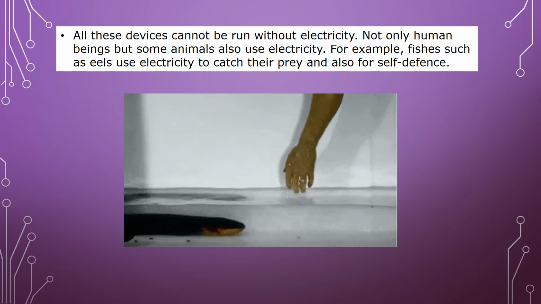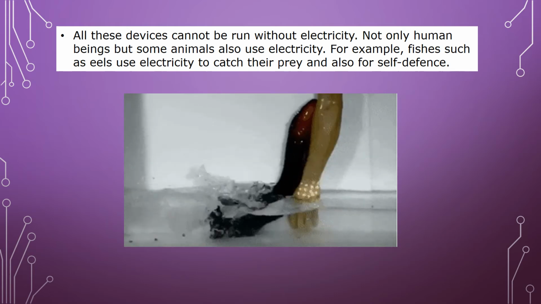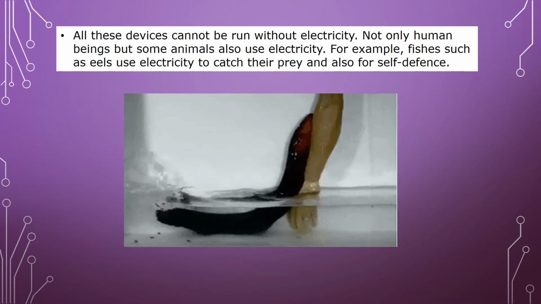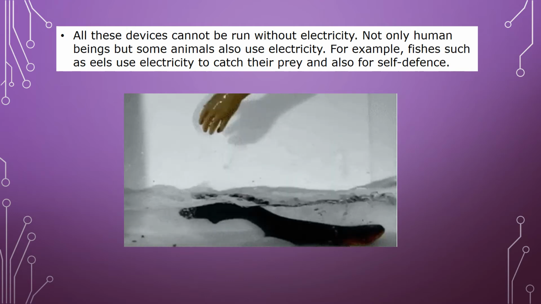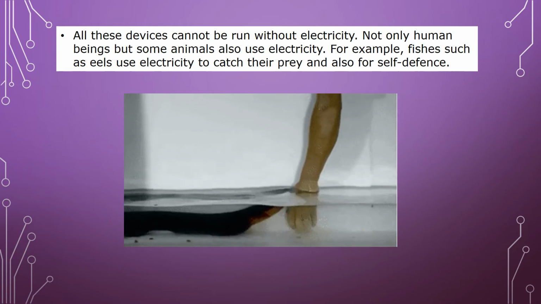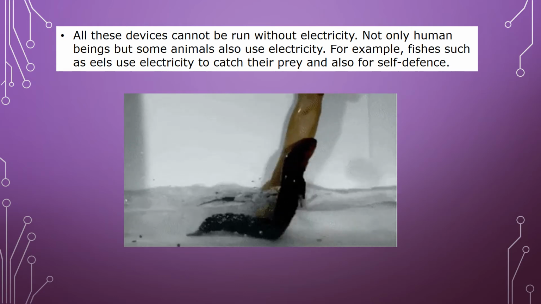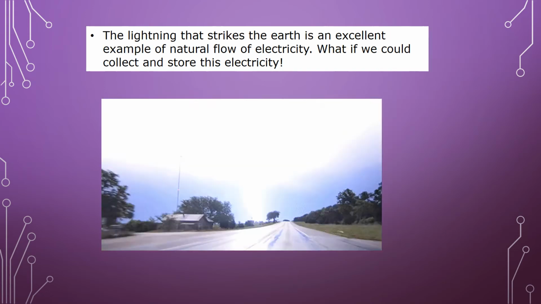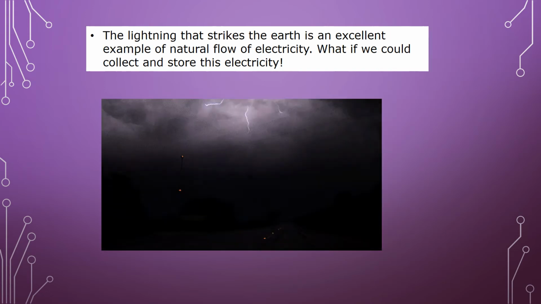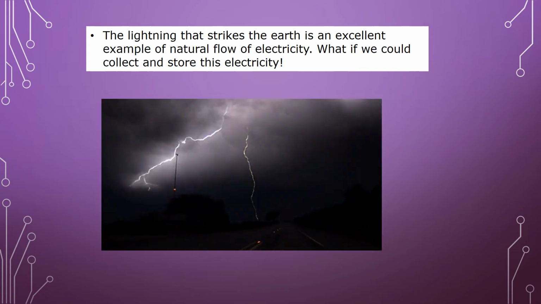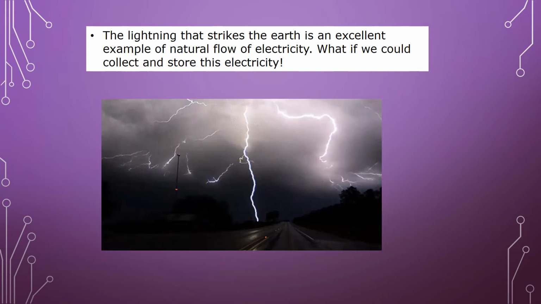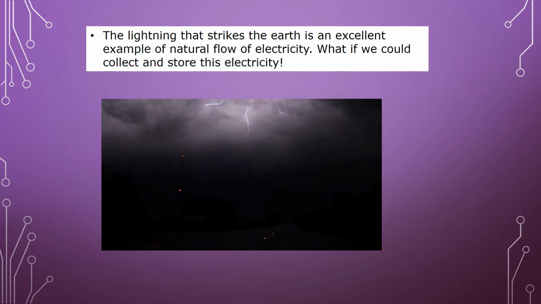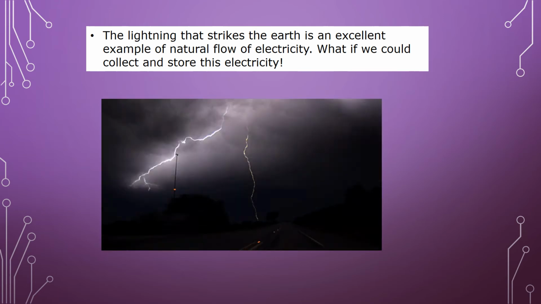Not only human beings, but some animals also use electricity. For example, fishes such as eels use electricity to catch their prey and also for self-defense. Now, instead of this artificial electricity, there is natural flow of electricity also. The lightning that strikes the earth is an excellent example of natural flow of electricity.